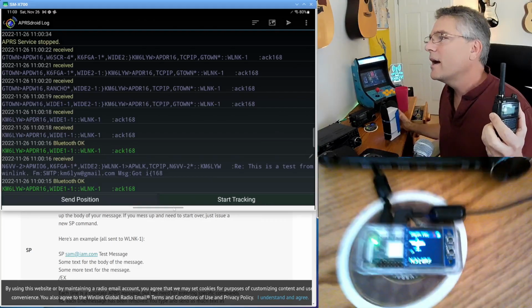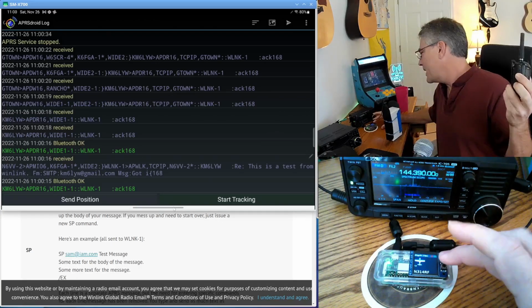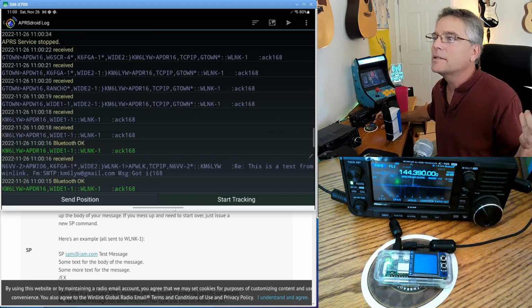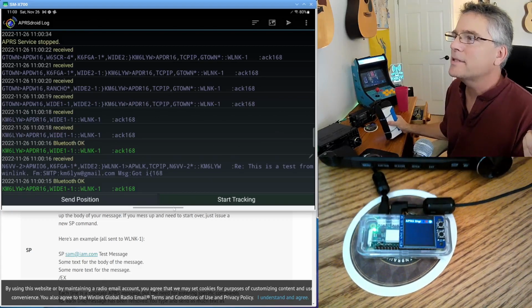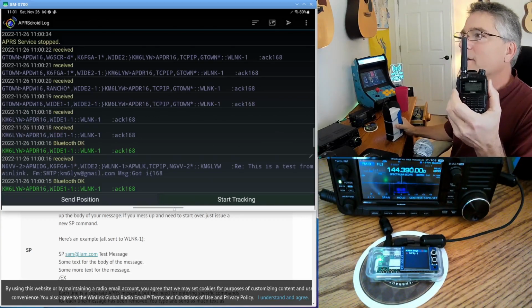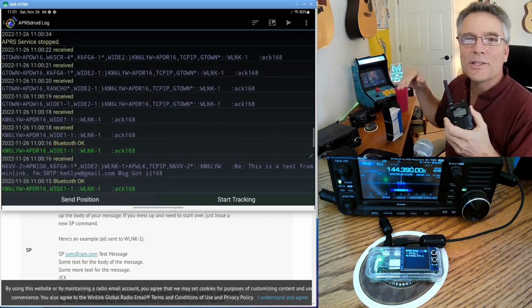So what I want to do now is turn the DigiPi from a TNC into a digipeater. I can do that by simply pressing this button. And now we'll see the DigiPi turns into an APRS digipeater, and we're going to use it with this radio here. So this radio and this radio are going to talk to each other.